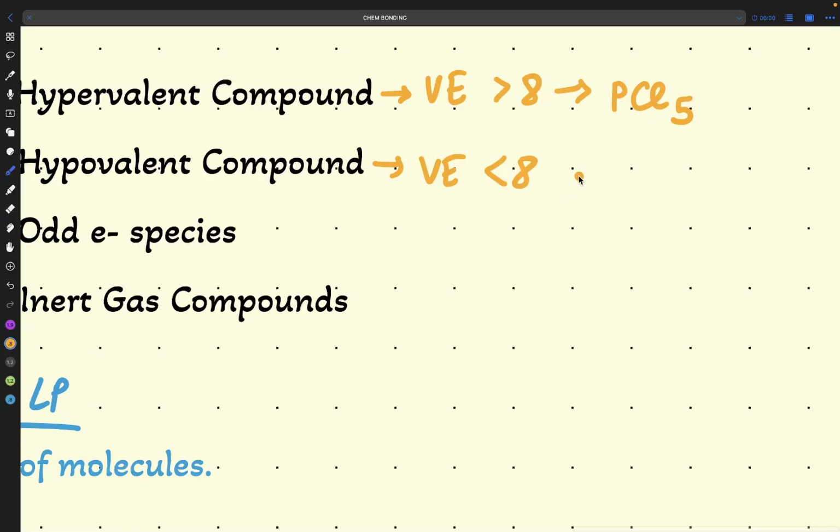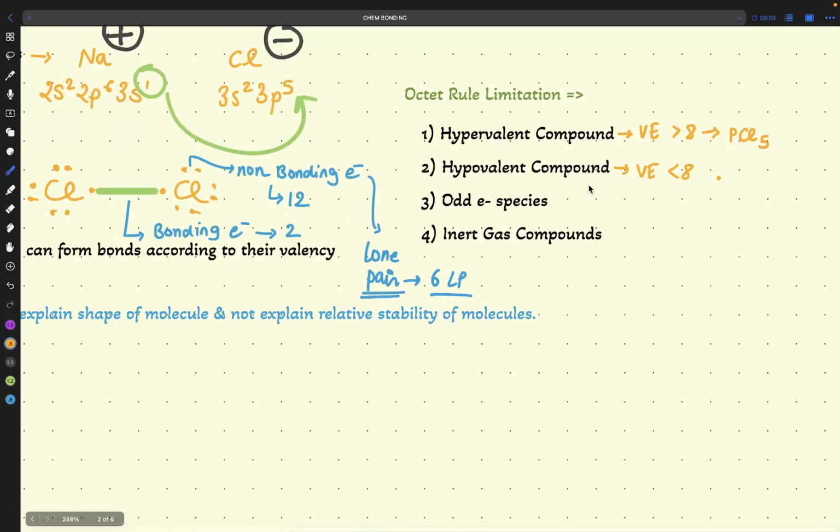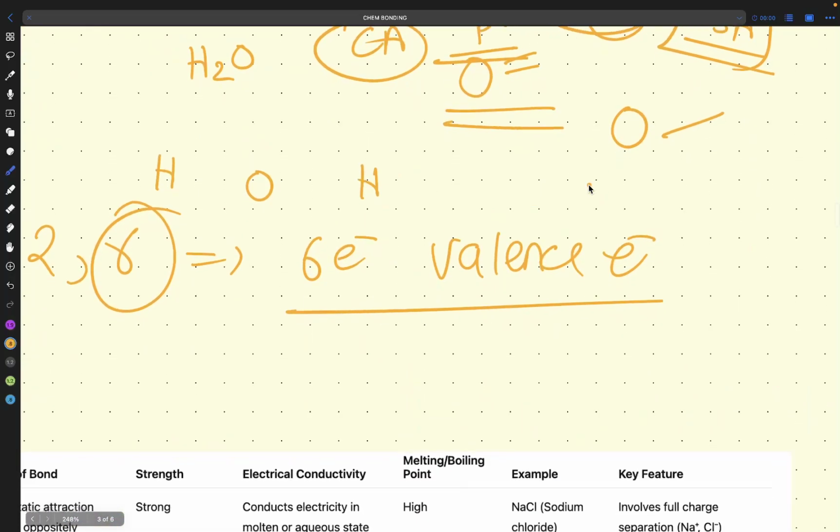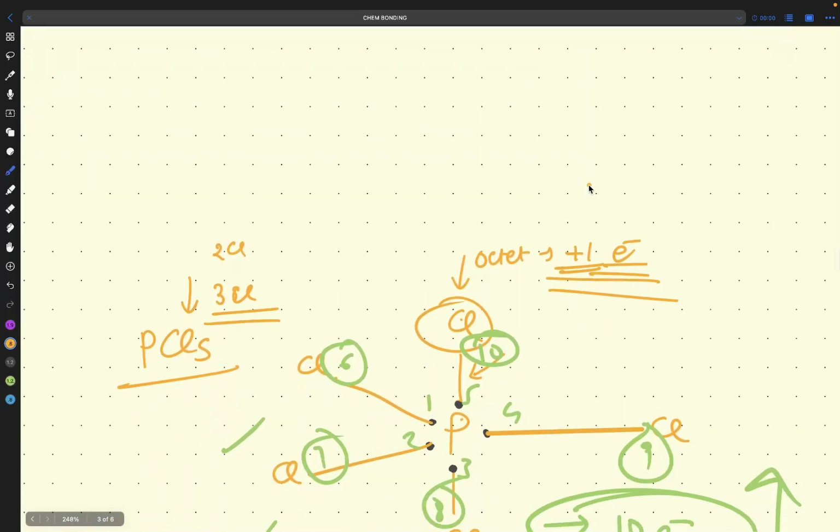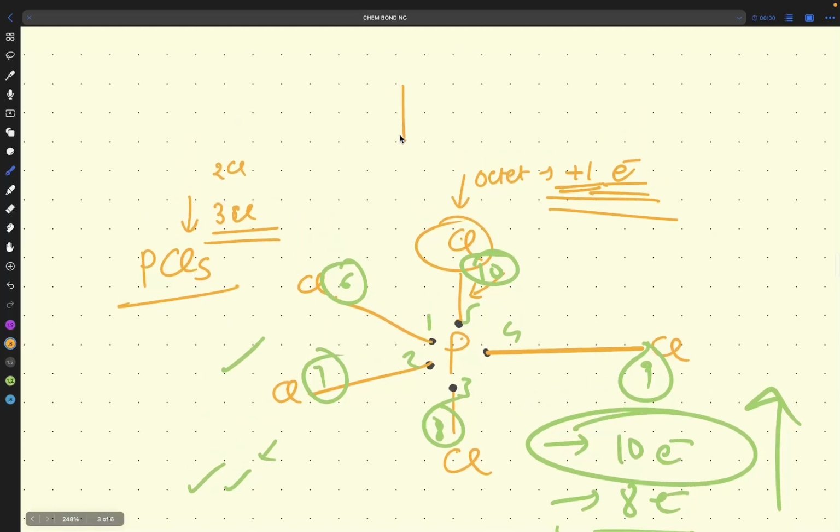Yeah. So valence electron is what? Less than 8 electron. Okay, one point is what here? One more point here. You missed one point here. What? Which point? You have not asked me why. Sir, why does PCl5 have 10 electrons here? How is it possible?